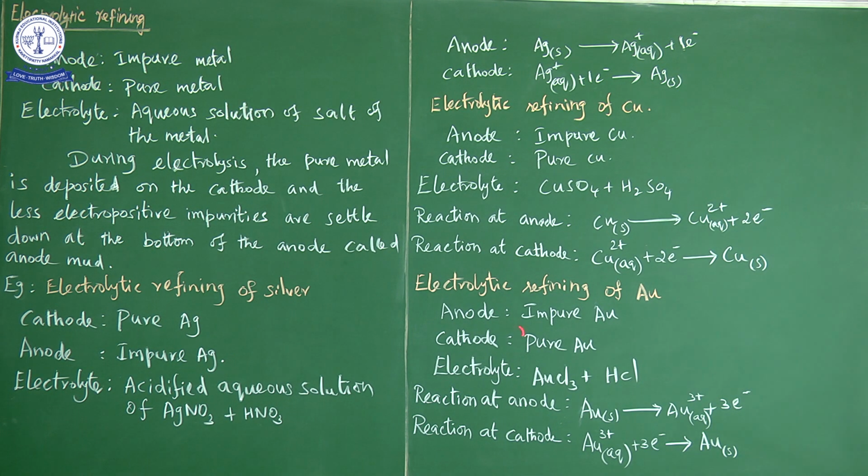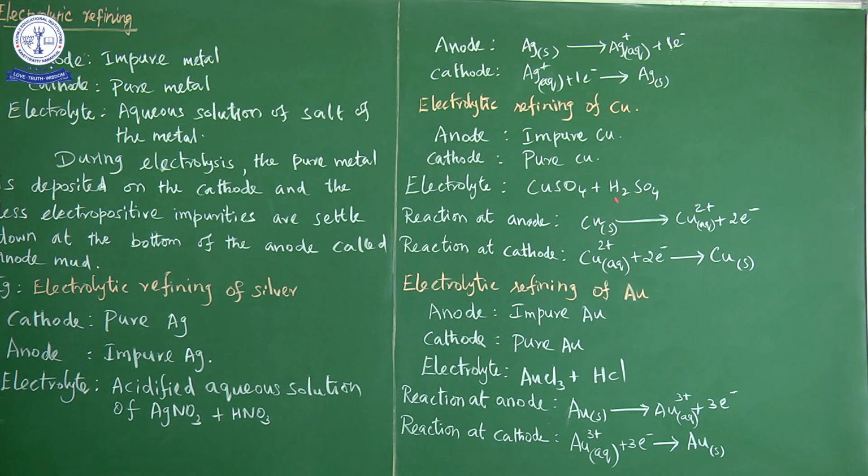So in electrolytic refining, what do we take in the electrolysis process? Anode, cathode and electrolyte solution. So anode is always in which form? It is present in the impure form. Cathode is always in the pure form. So whichever metal we are purifying, the impure form of that concerned metal is the anode, and the pure form is the cathode. What will the electrolyte solution be? Electrolyte solution is the salt solution of the concerned metal and it is acidified by an acid. So what will the acid be? It will be the acid containing the anion that the salt produces. So the reaction at anode is oxidation, and what reaction happens at cathode? Reduction reaction happens.